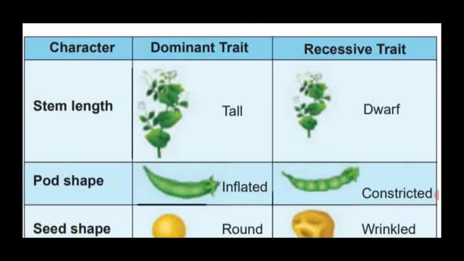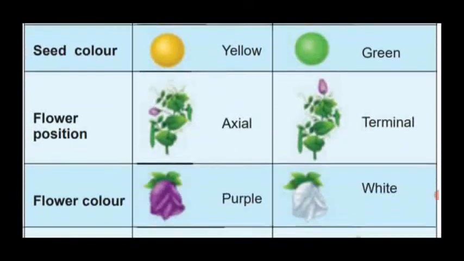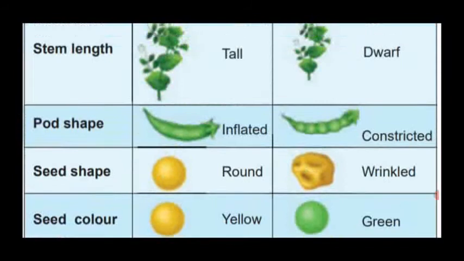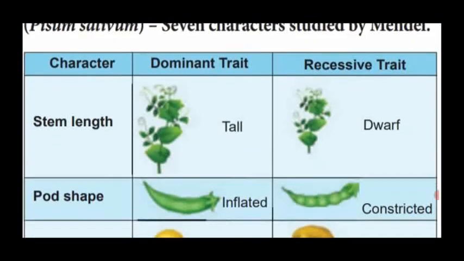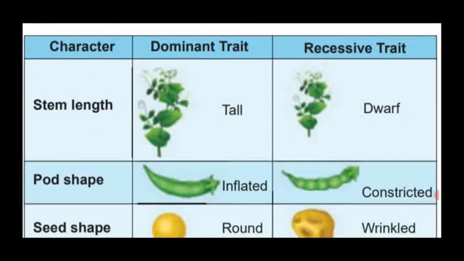The garden pea plant shows 7 contrasting characters. First one is the length of the stem, that is tall plant and dwarf plant. Tall plant is the dominant character and the dwarf plant is the recessive.